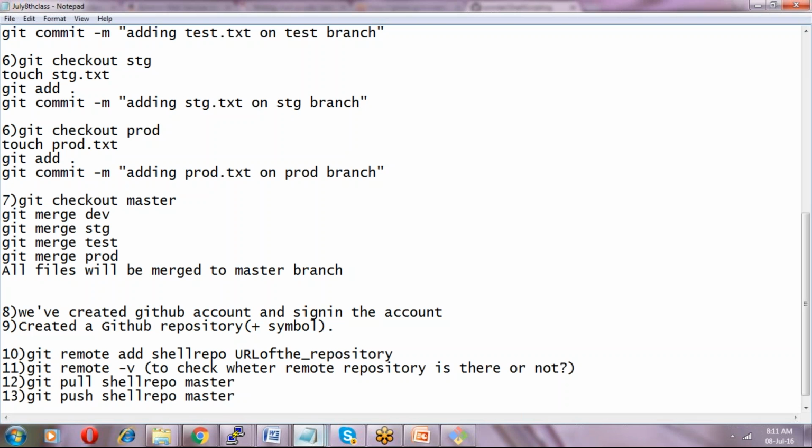We say git remote add, then give a repository name and then the URL of the repository. After that, you just run git remote -v to check whether it is there or not, just for checking purposes. Then git pull, repository name, and branch name, and then git push, repository name and branch name. Git pull repository name master, and then git push repository name master. So this is very important.